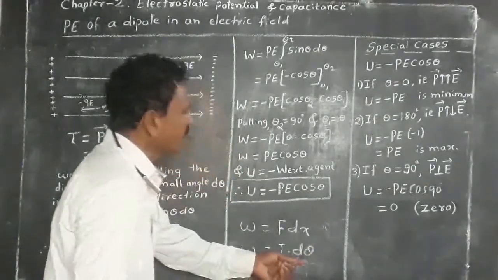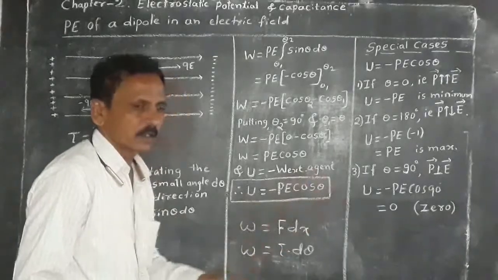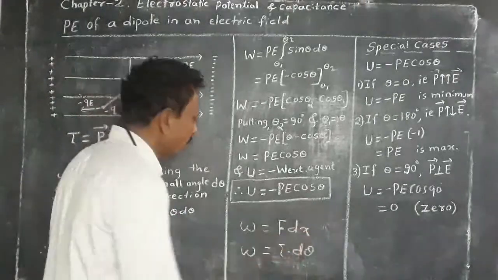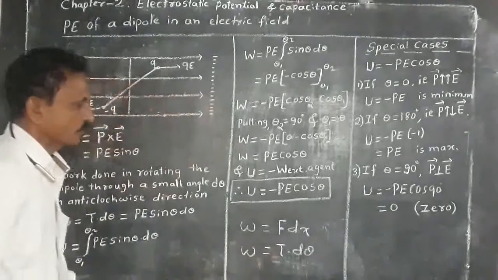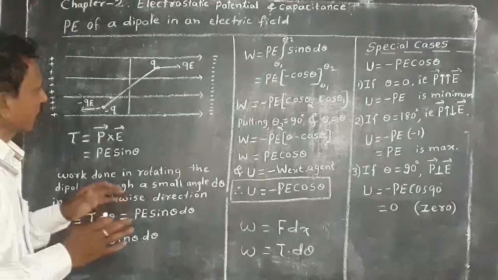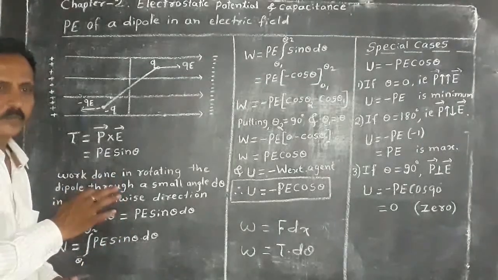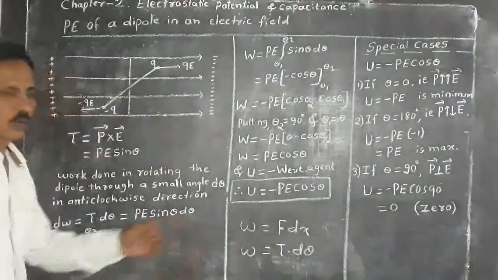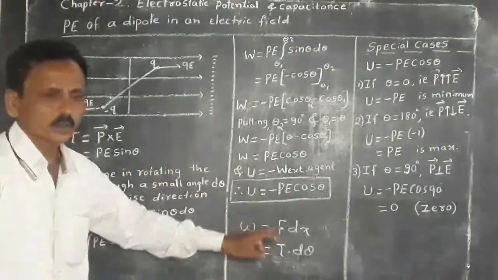Here d theta is the angular displacement, and for linear motion dx is the linear displacement. What is tau? Torque, that is the external agent that rotates a body, is called moment of couple or torque, and an external agent that displaces a body is called force.